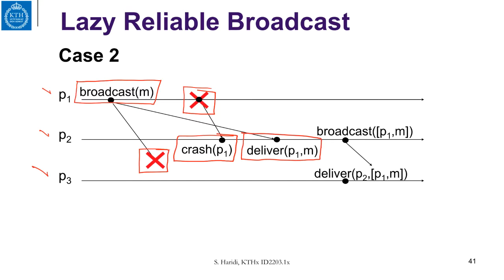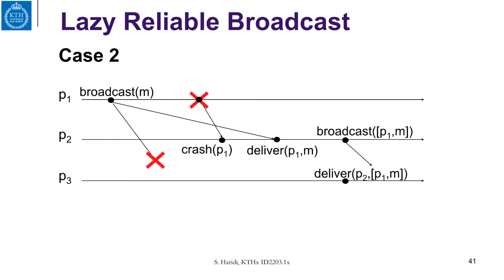It was delivered to it. In this case, to guarantee reliability, P2 has to rebroadcast the message, to do a BEB broadcast to other processes, in this case to P3. So that's what it did here. P2 broadcasted the pair, the tuple P1 and the message M, and then it is delivered here. So that is fine. This is case 2.